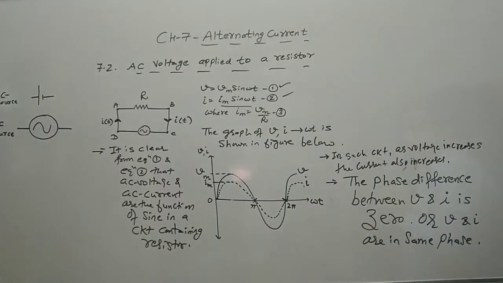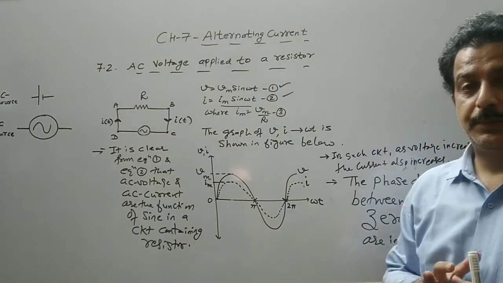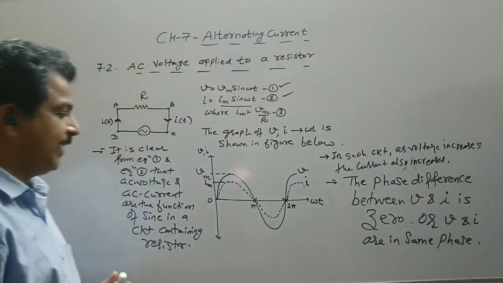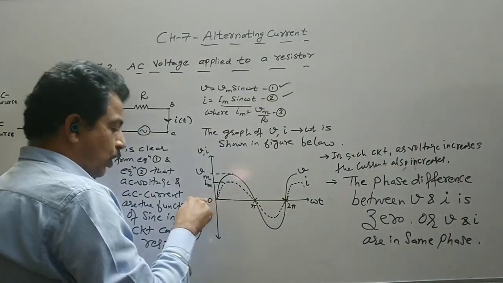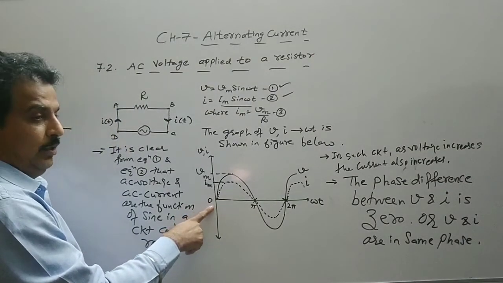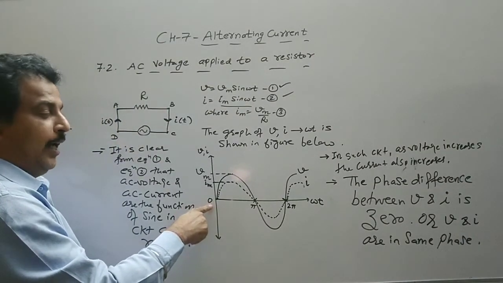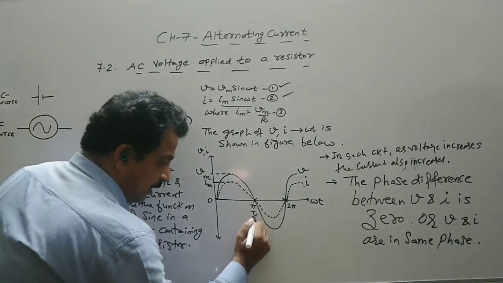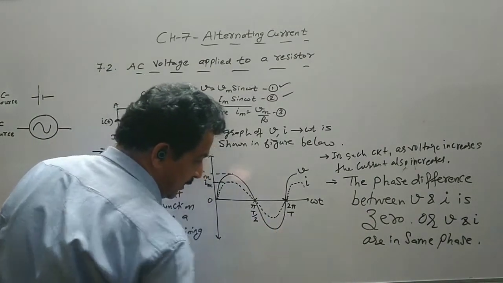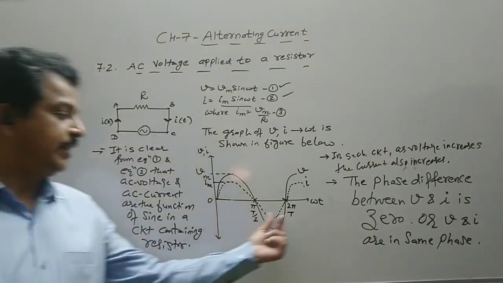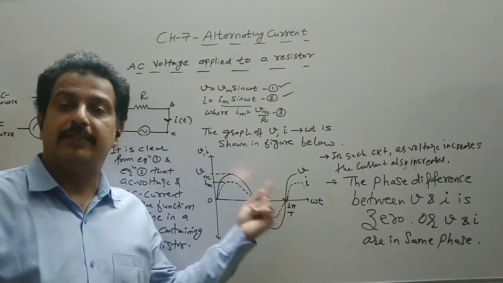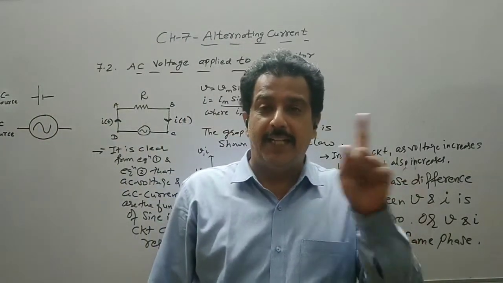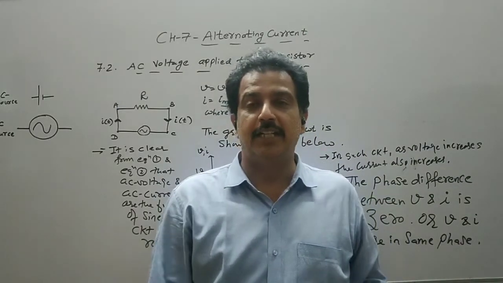Now if we find the average of V and I for one complete cycle. See, this is one complete cycle. Initially at t equal to 0, the voltage and current were 0, and this is the time capital T. This time is T by 2, that is half time, and this is one complete cycle. After one complete cycle, the AC voltage or AC current becomes 0 again. So the average of AC voltage and AC current for one complete cycle is 0.